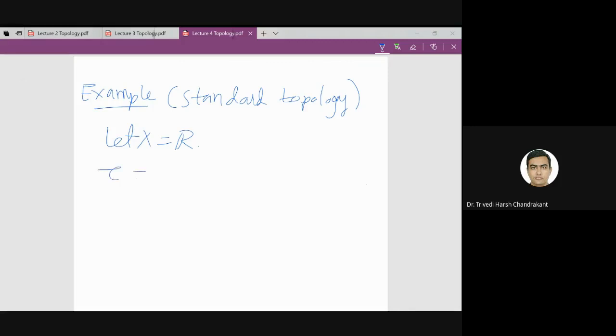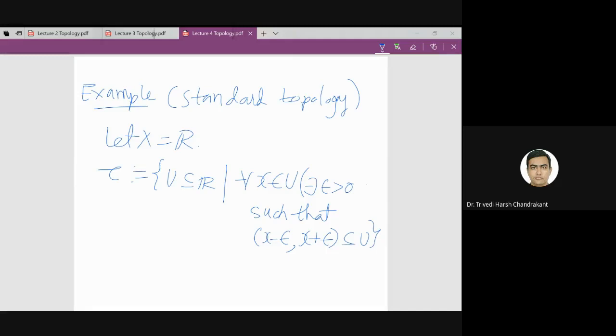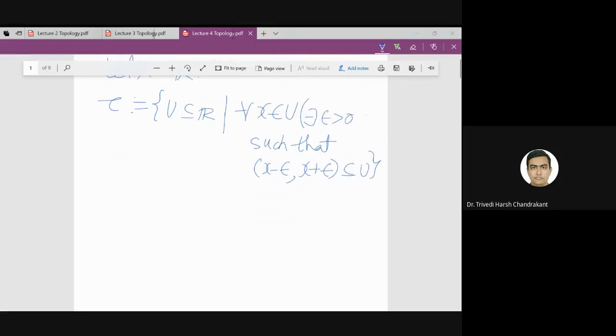The standard topology is defined as tau, the collection of sets U which are subsets of R, such that for every x in U there exists epsilon greater than 0 such that the interval x minus epsilon to x plus epsilon is a subset of U. So in this example we are considering X to be R, and tau to be the set of U which are subsets of R such that for every x in U there exists an epsilon such that the interval x minus epsilon to x plus epsilon is a subset of U. This is basically the definition of open set on the real line.